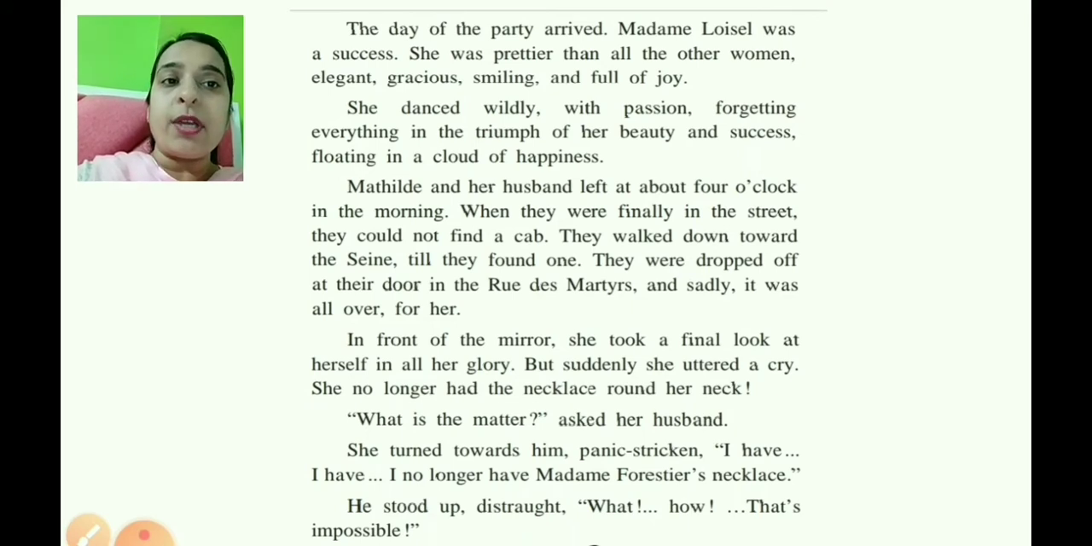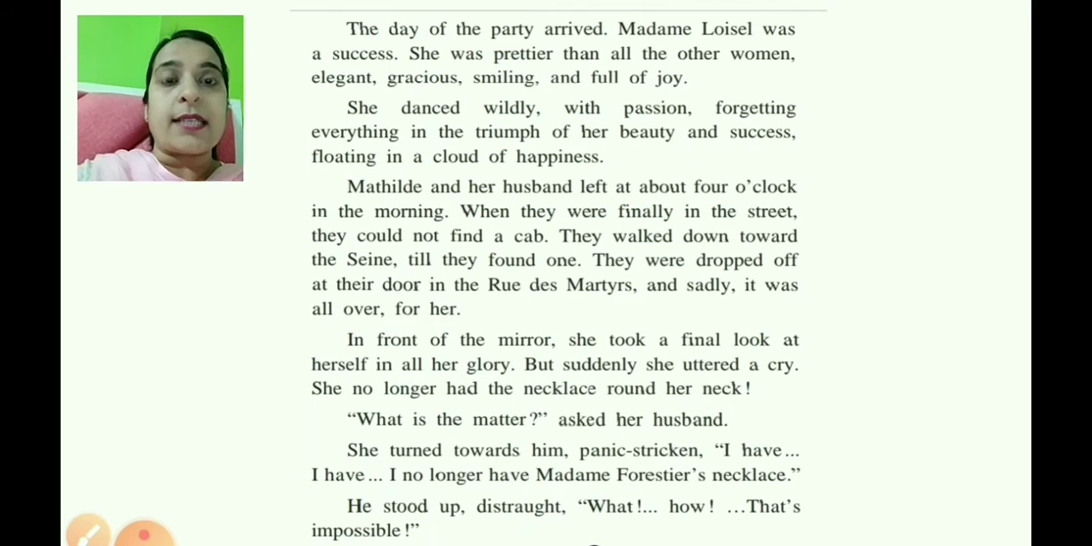In front of the mirror, she took a final look at herself in all her glory. But suddenly, she uttered a cry. She no longer had the necklace round her neck. "What's the matter?" asked her husband. She turned towards him, panic-stricken. "I no longer have Madame Forestier's necklace." He stood up, distraught. "What? How? That's impossible."